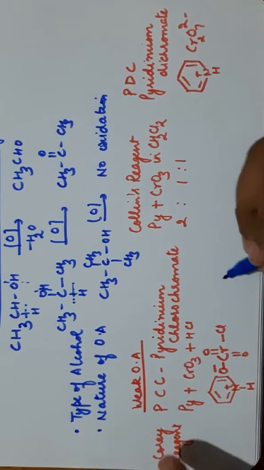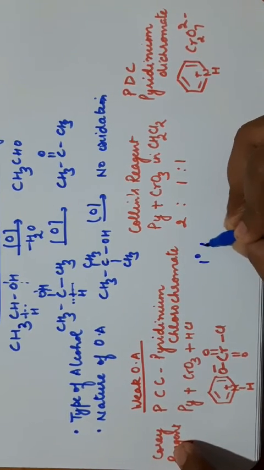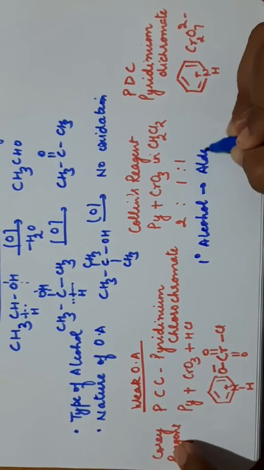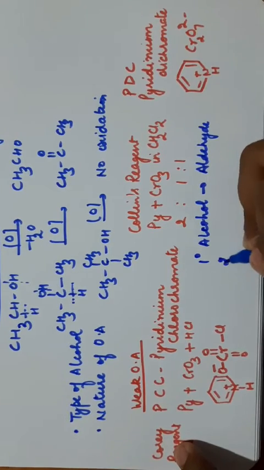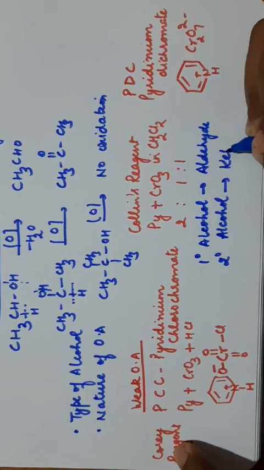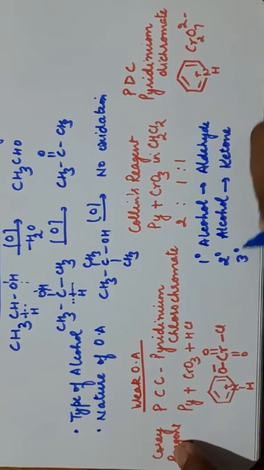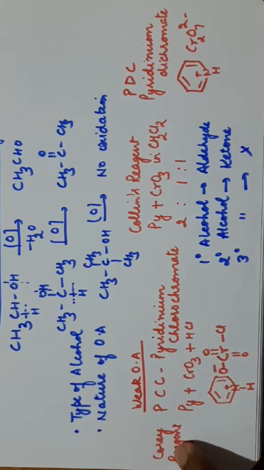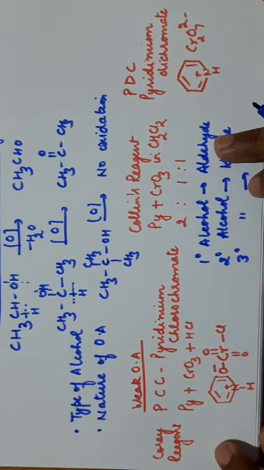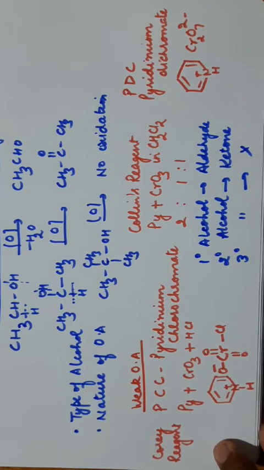The common function is they convert 1 degree alcohol to aldehyde, 2 degree alcohol to ketone, and 3 degree alcohols are not oxidized. So this is the function. Because they are weak oxidizing agents, the oxidation will stop at the aldehyde stage. It is not further oxidized to acid. 1 degree alcohol will give aldehyde, 2 degree alcohol will give ketone, 3 degree alcohols are not oxidized.